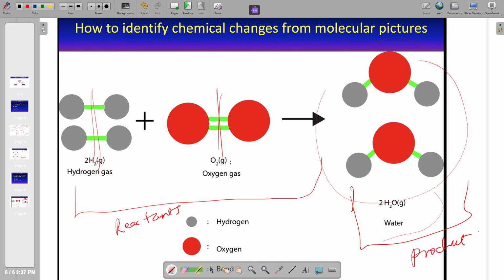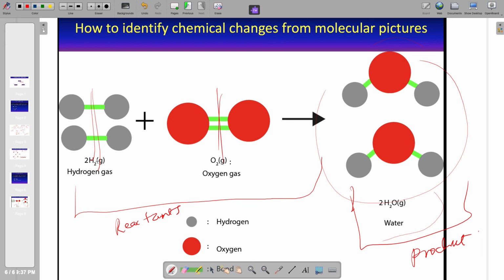So that's what we mean when we say you break the bonds holding the atoms together in a molecule. In a nutshell, for a chemical change to occur, bonds must be broken and bonds must be reformed. That is what you need to keep in mind.